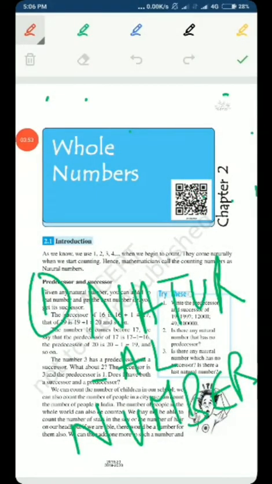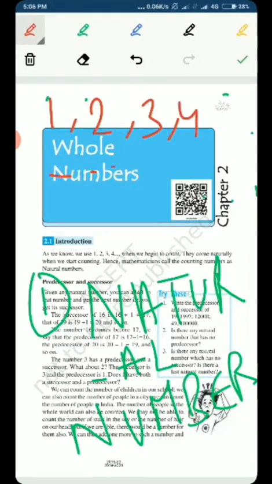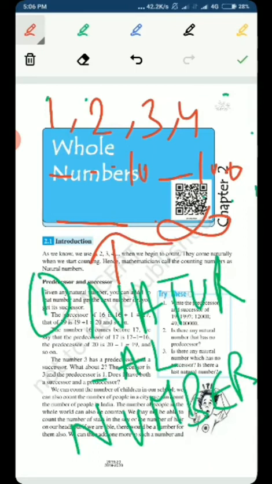We have said that the numbers that start from 1, 2, 3, 4 and go on moving like 10, 100, 1000, up to infinity in this manner, these numbers are known as the natural numbers. I told you this in the previous chapter's video.